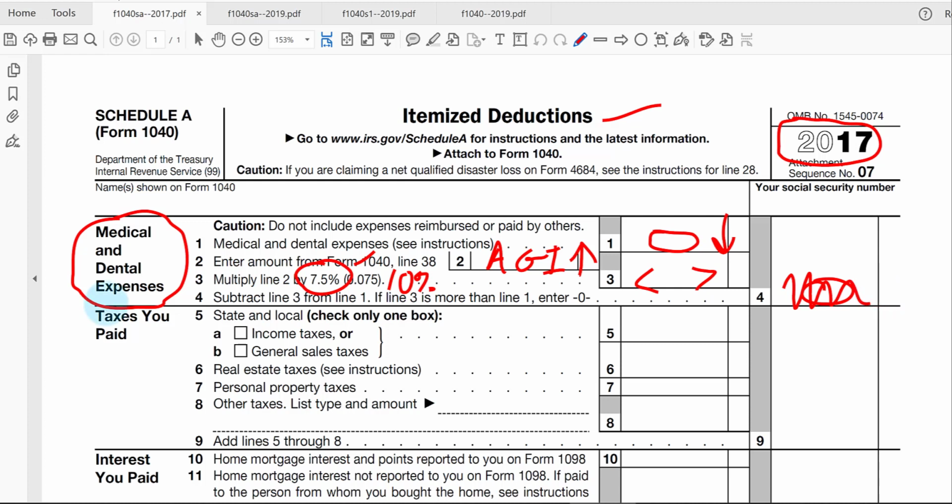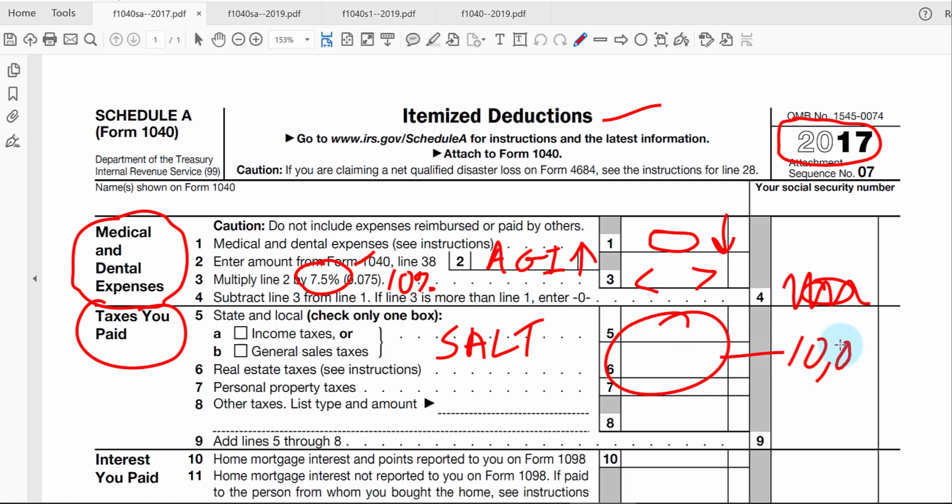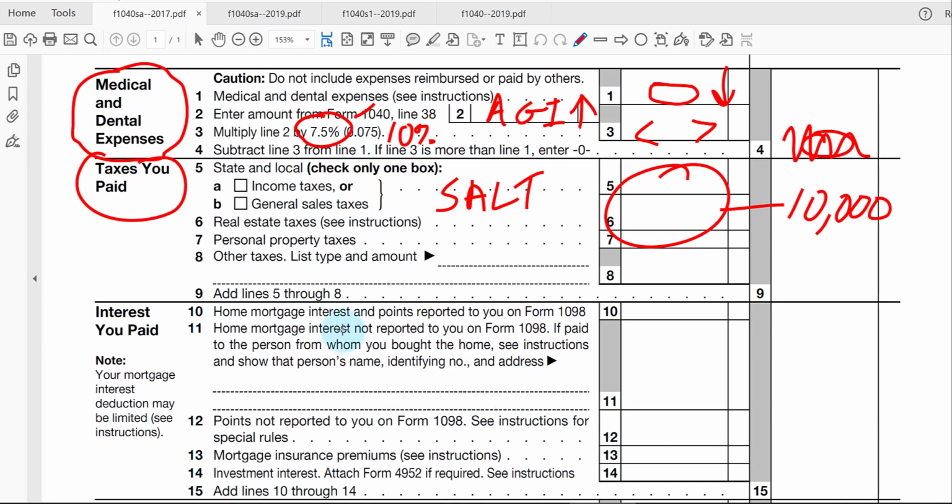For the second category of tax deduction, again, the rules have changed drastically. We call this state and local taxes. Under the current rule, these amounts are limited to $10,000, whereas in 2017 and prior rules, there was no dollar limitation. For the next category, the home mortgage interest deduction, that's the main one in this section,